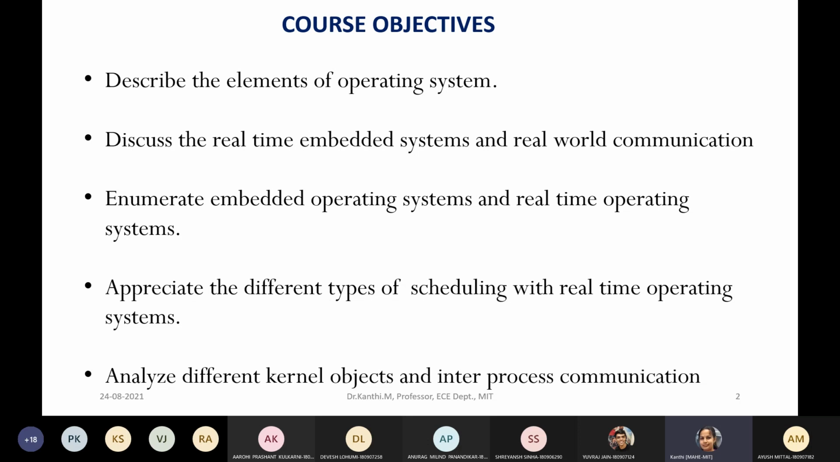And the next one is appreciate the different types of scheduling with real-time operating systems. So this I am talking about the real-time operating system which we are using, which is RTX, which means real-time executive designed by the ARM, which can be used in some of the ARM boards like ARM7, ARM Cortex, etc. So in that there are some specific scheduling algorithms designed using certain function codes. So we will be discussing on the specific scheduling of this particular real-time operating systems.